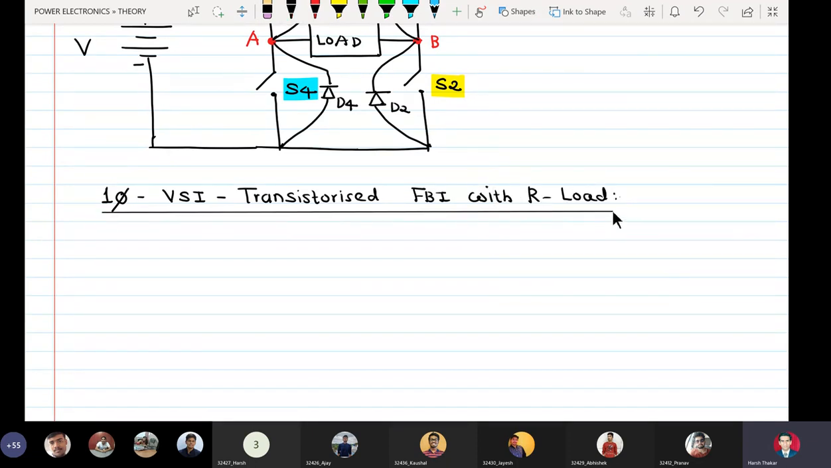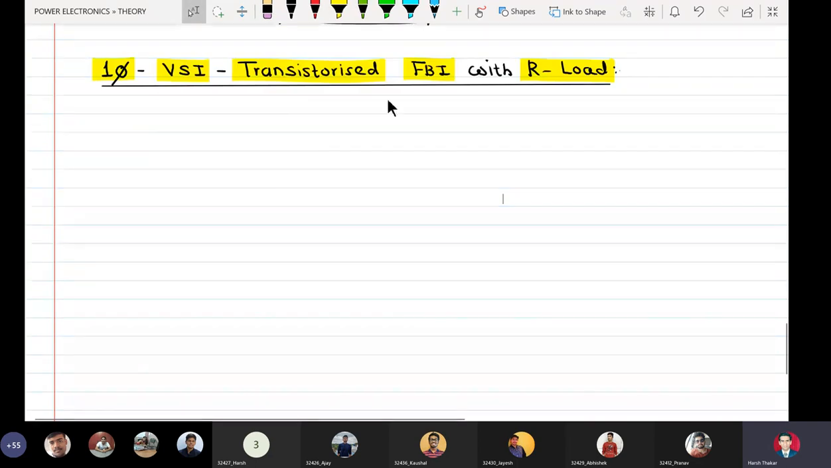Okay, so all the important attributes are there. The output is a single voltage waveform, so single phase. Input is a DC voltage, so voltage source inverters. I am going to use power BJT, so transistorized. I am going to use 4 power BJT, so full bridge inverter, and my load is purely resistive. Okay, let us draw it now.